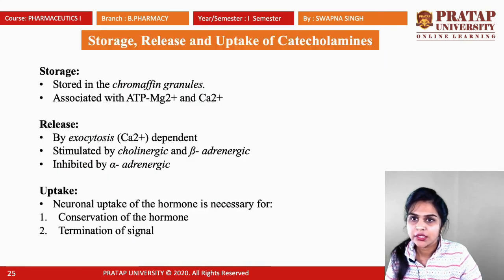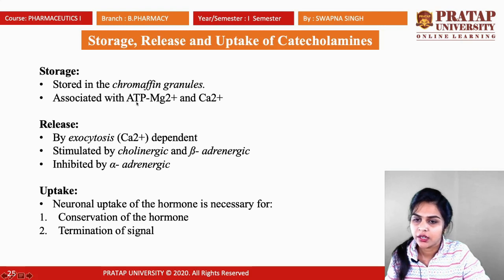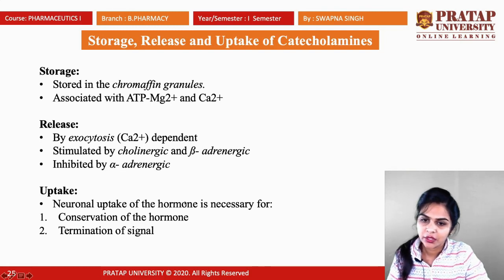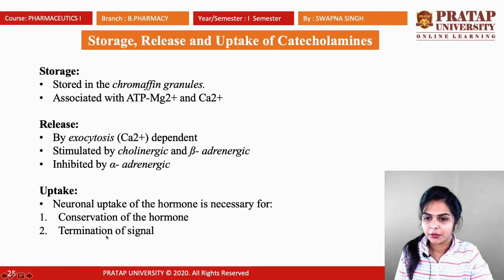Next is storage, release, and uptake of catecholamine. For the storage, catecholamine is stored in chromaffin granules associated with ATP, magnesium 2+, and calcium ion. They are released by exocytosis, which is stimulated by cholinergic and beta adrenergic receptors and inhibited by alpha adrenergic receptors. Neuronal uptake of the hormone is necessary for conservation of the hormone and termination of the signal.